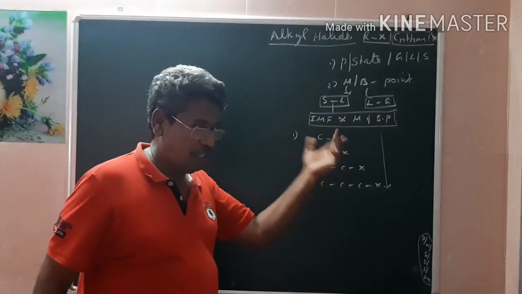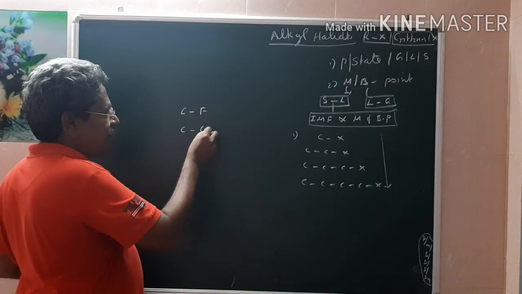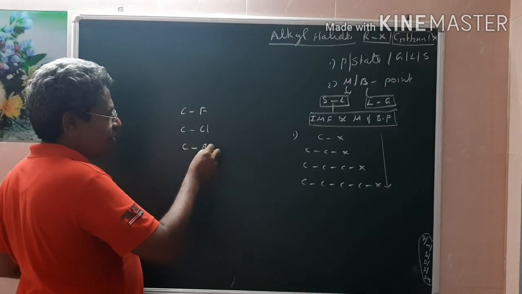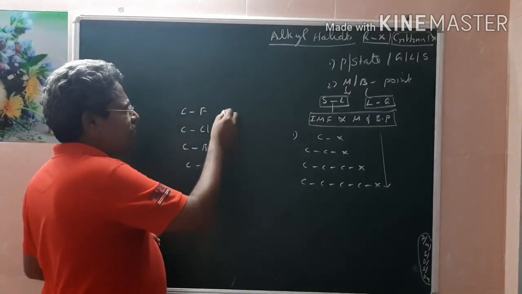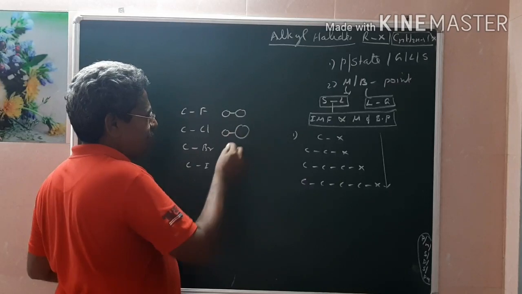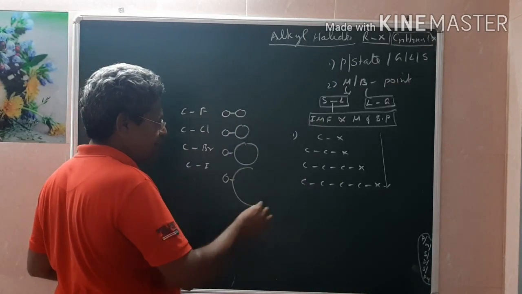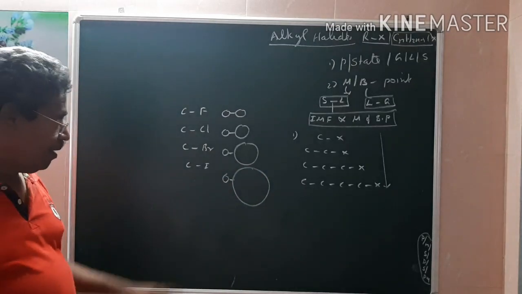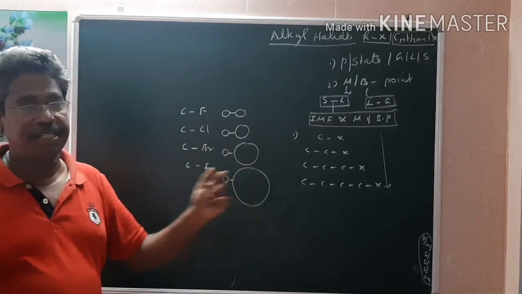Then number 2. Suppose I am taking only one carbon. C is combined with fluorine, C with chlorine, C with bromine, and C with iodine. You see, from chlorine to iodine, the size goes on increasing.